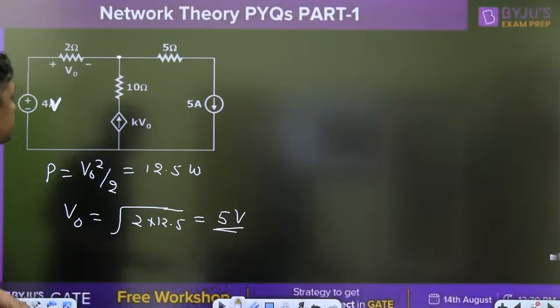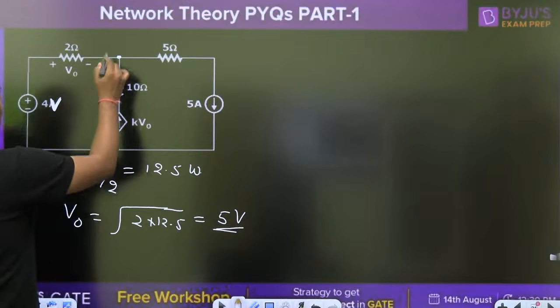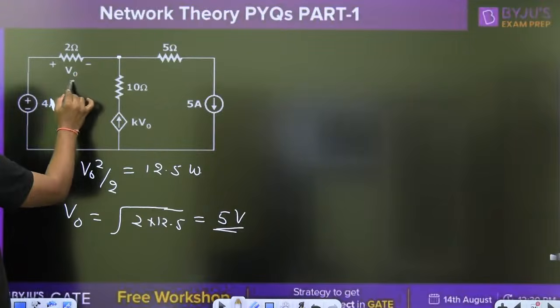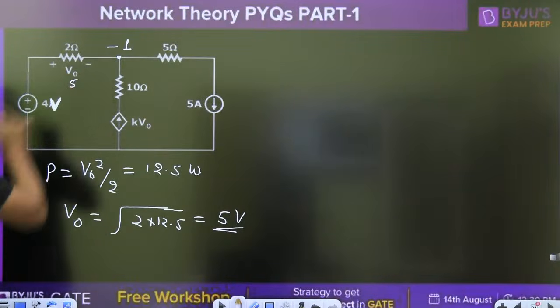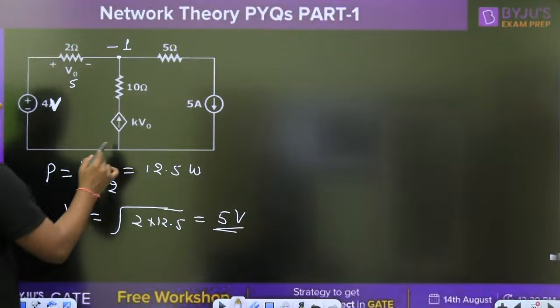This is a 4 volt source and this is the 2 ohm resistor, with 5 already given. Now try to understand. What is the voltage at this point? It is -1, you can write -5 plus 4. What is the voltage at this point? -1. Directly now, what is the incoming current here?